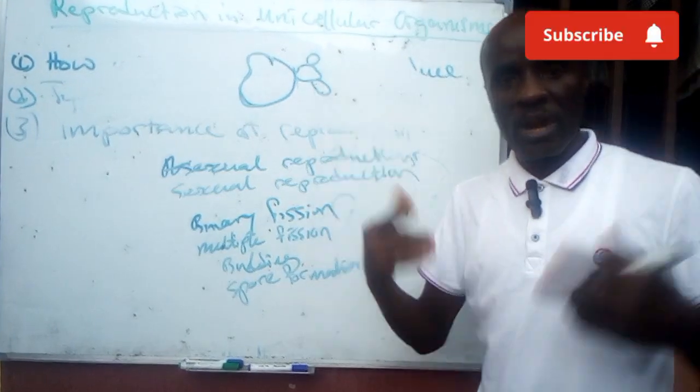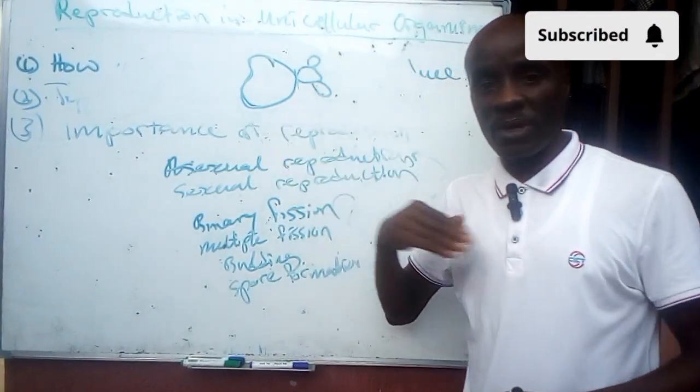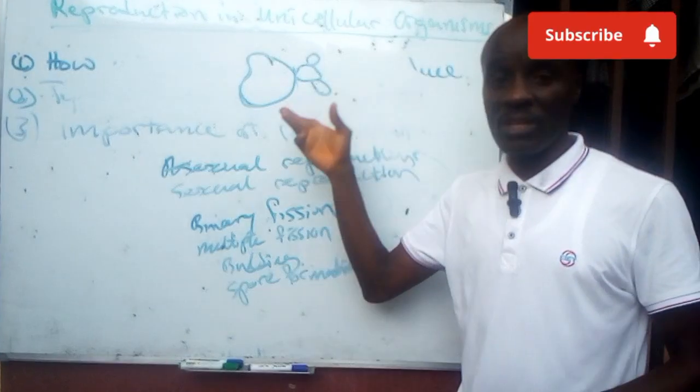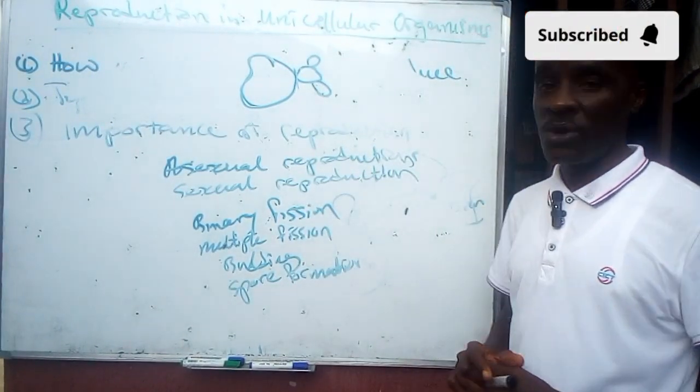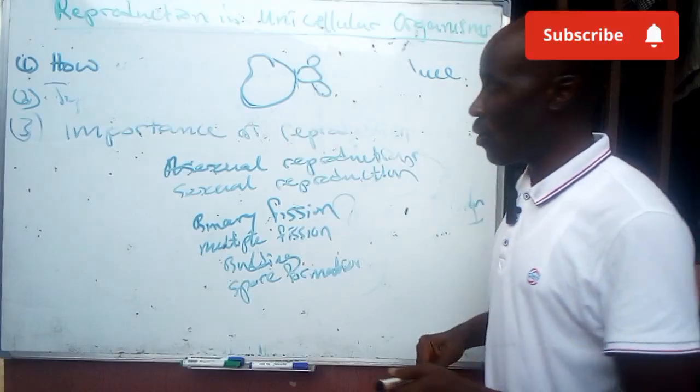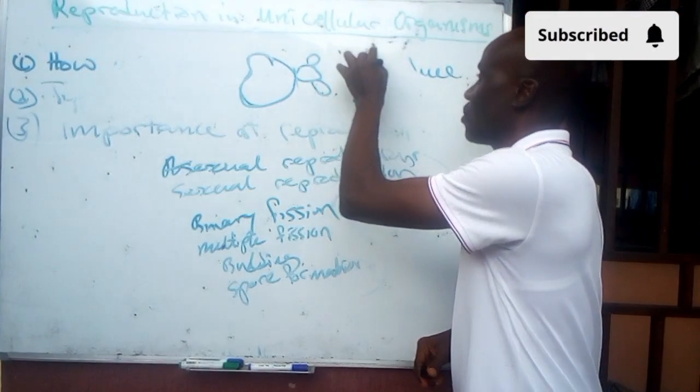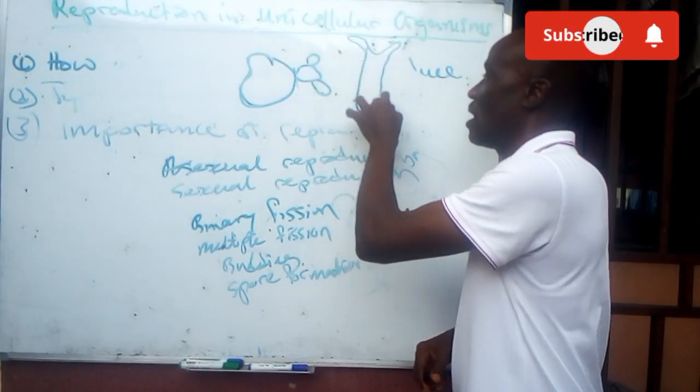There are other multicellular organisms that can also do this, but we're talking mainly about unicellular ones. Another multicellular organism that can do this is Hydra. Hydra is a good example of budding, but this is not really what we are looking at.